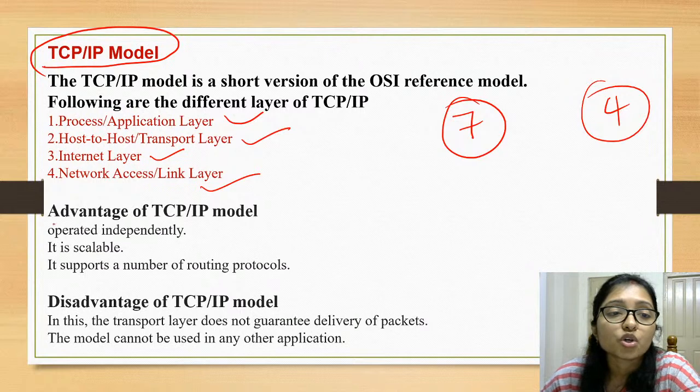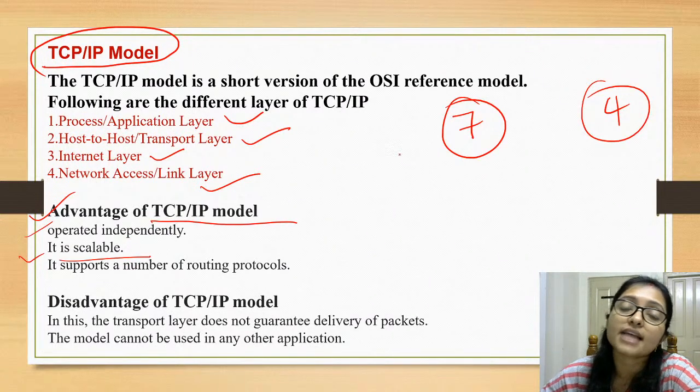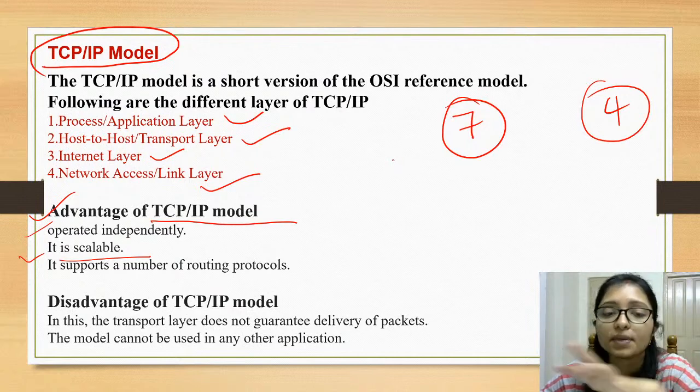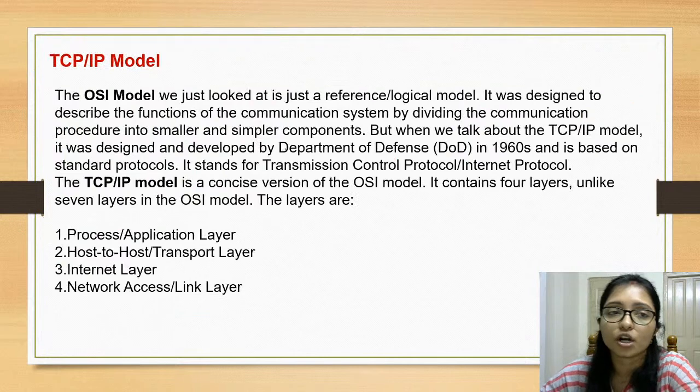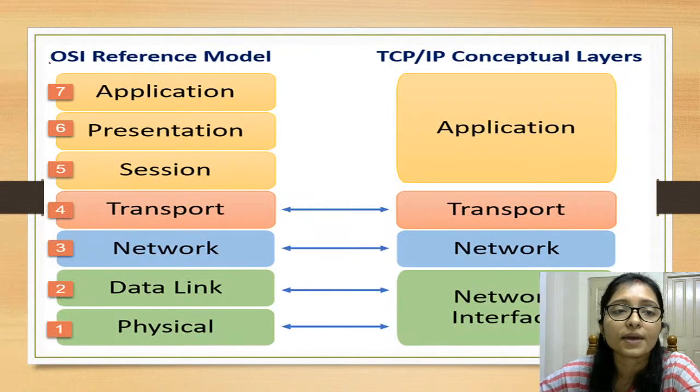Okay. So the advantage of the TCP/IP model is that it operates independently and it is scalable, because there were 7 layers in the OSI model and here the TCP/IP model has 4. So what is the main difference between TCP/IP and OSI? Look here.